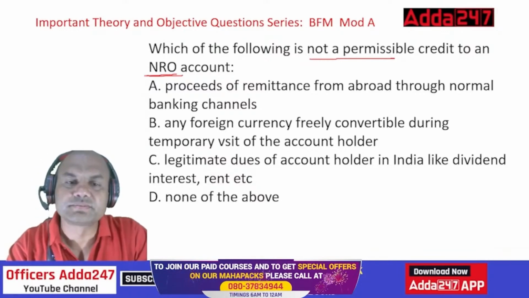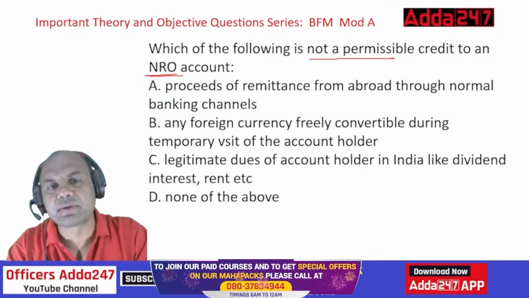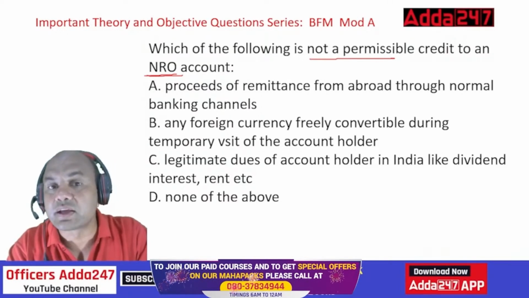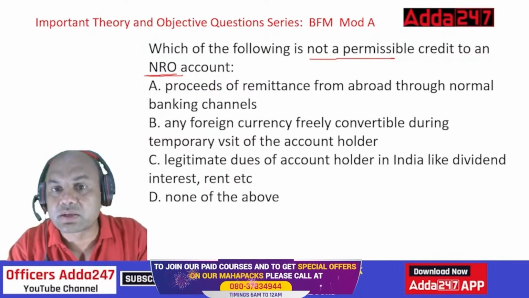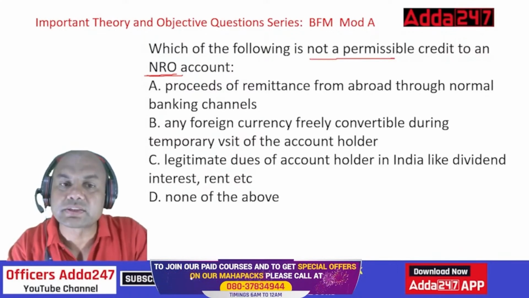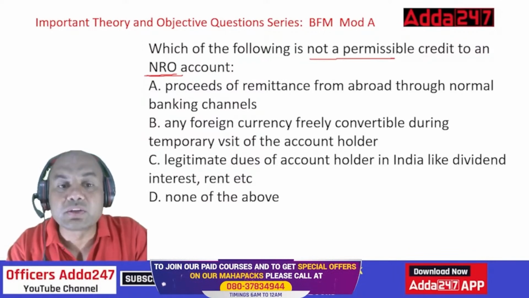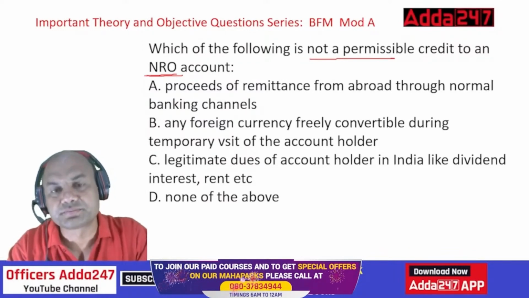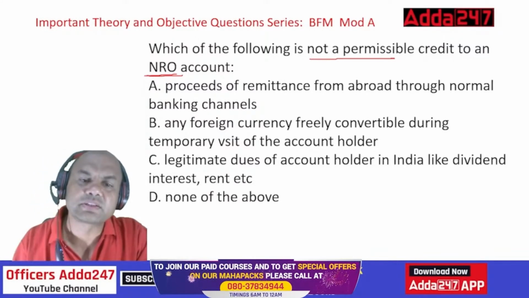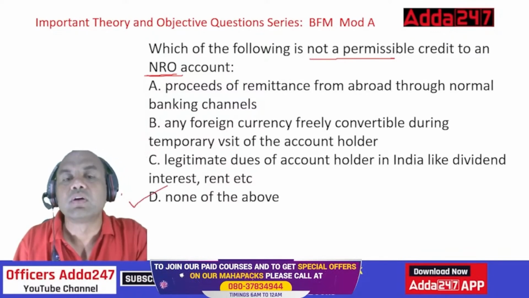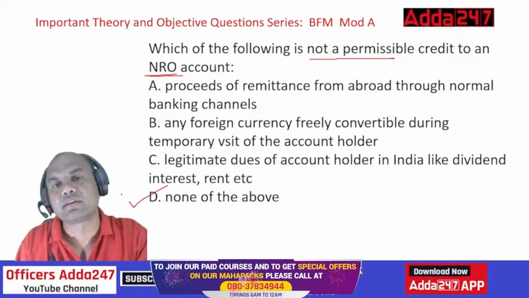What do you think? Generally, whenever we get such questions, we tend to search for the answer within A, B and C only, because we have ignored the D option, none of them. Never do that. The right answer over here is D, none of the above, because all of them are permitted.